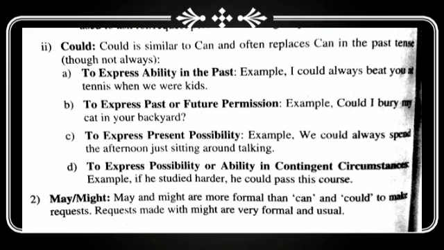C. To express present possibility. For example, we could always spend the afternoon just sitting around talking. D. To express possibility or ability in contingent circumstances. For example, if he studied harder, he could pass this course.